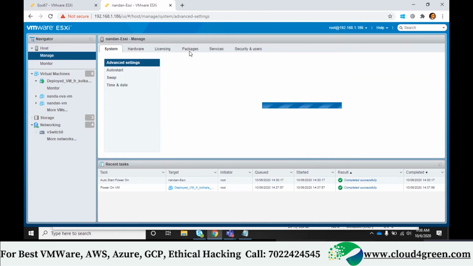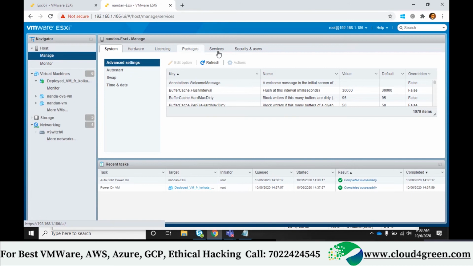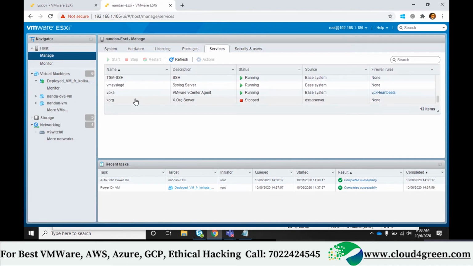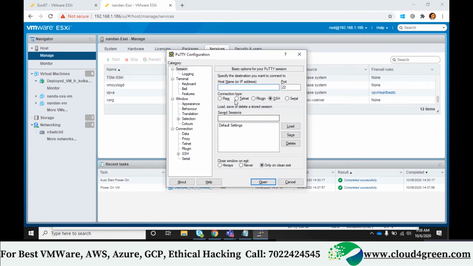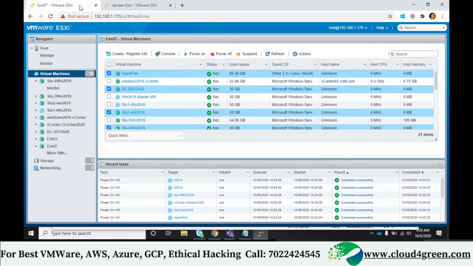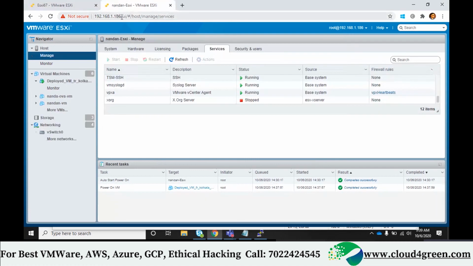I have to enable SSH on this machine. I'll navigate to services and scroll down. Can you see it is running? That service is running. Now you can connect to Putty. Putty is a third party software. You know, right? How to connect? Yeah.